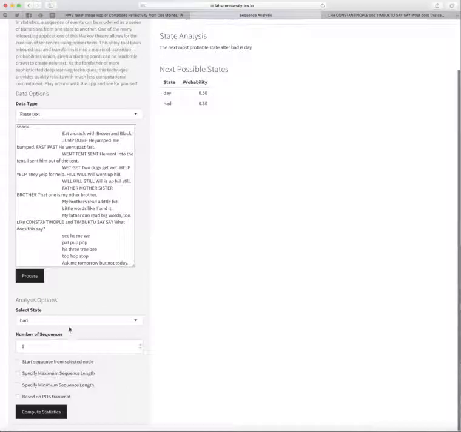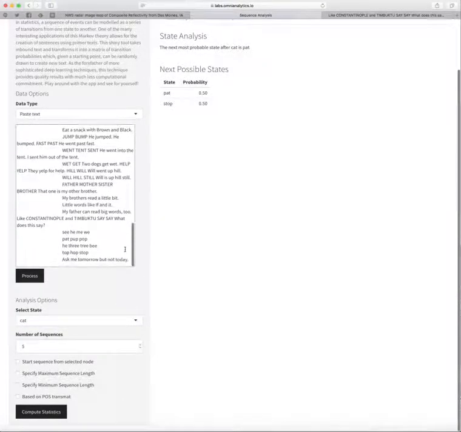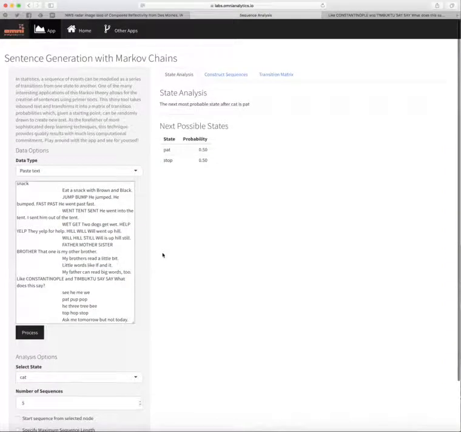And then we can do some more of that. Maybe let's do one more example. Cat, compute statistics, can go to pat or can go to stop. But that part might not be the most interesting.